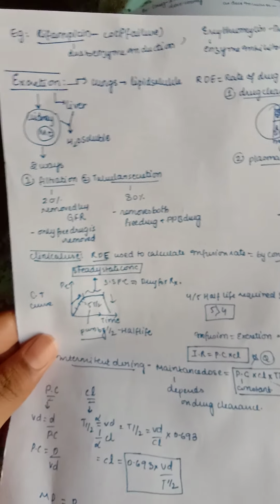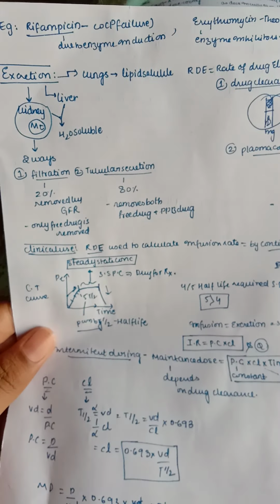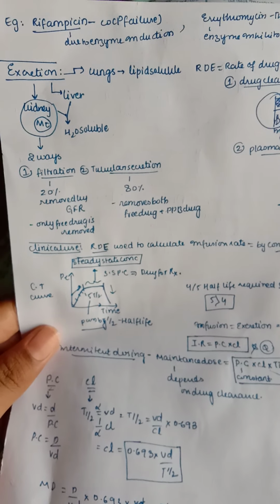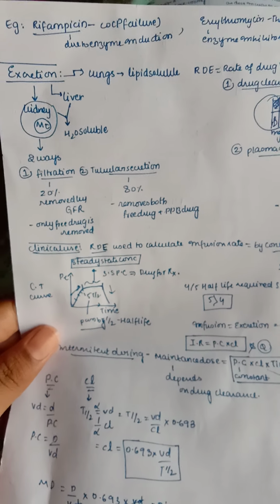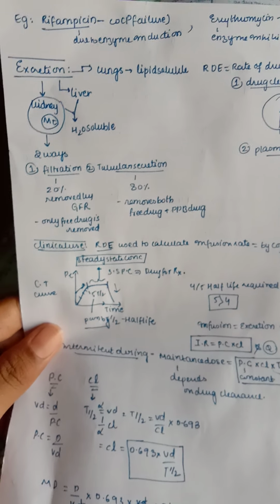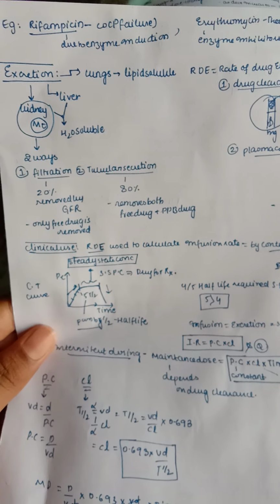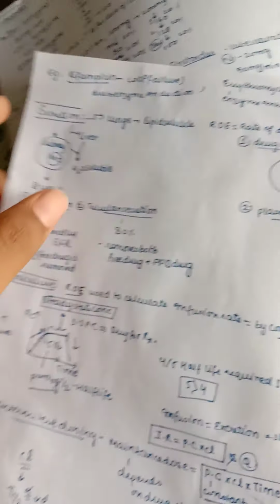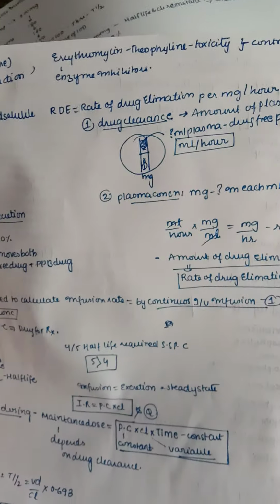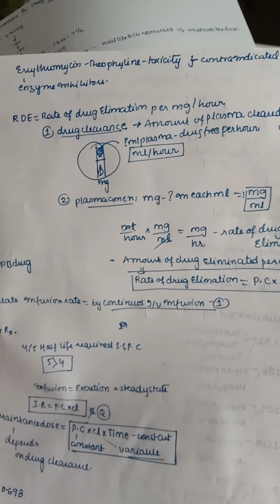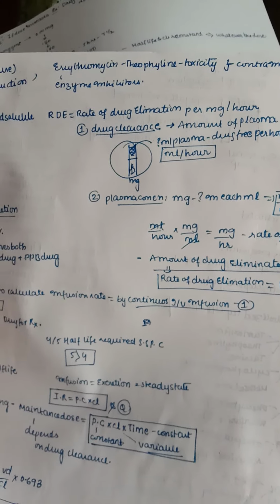So let us take some example of rifampicin, that is in the case of oral contraceptive failure. It is not due to sterilization of the gastrointestinal system by antibiotics, but here it is due mainly to enzyme induction. Enzyme induction, as we discussed, leads to drug failure. So rifampicin is a drug failure because of enzyme induction. And in the case of enzyme inhibition, an example is erythromycin with theophylline toxicity, that is contraindicated, so the enzyme is inhibited.